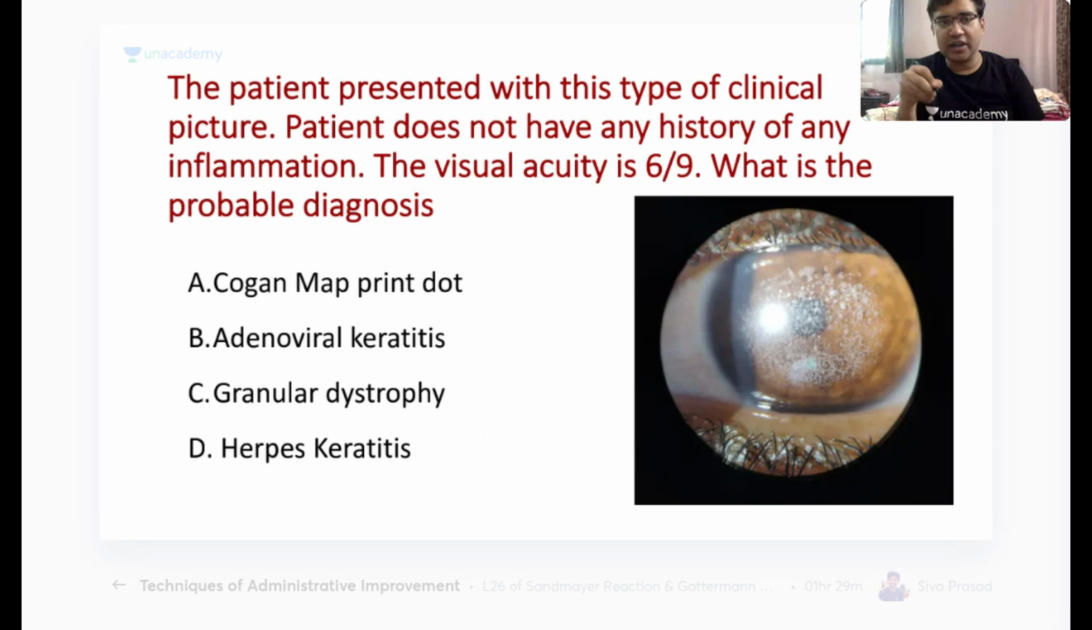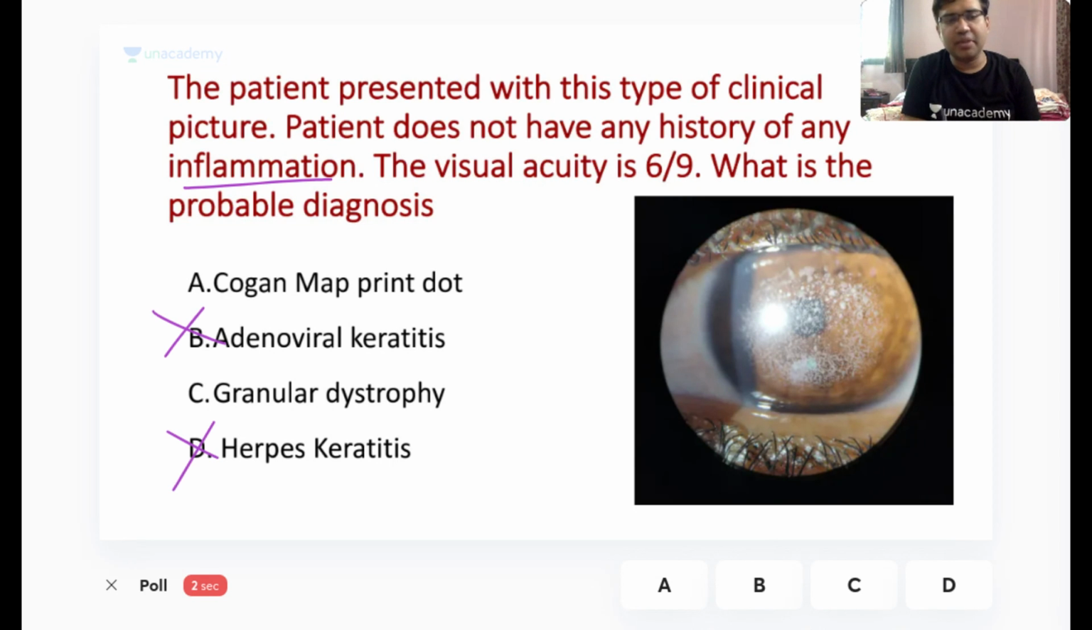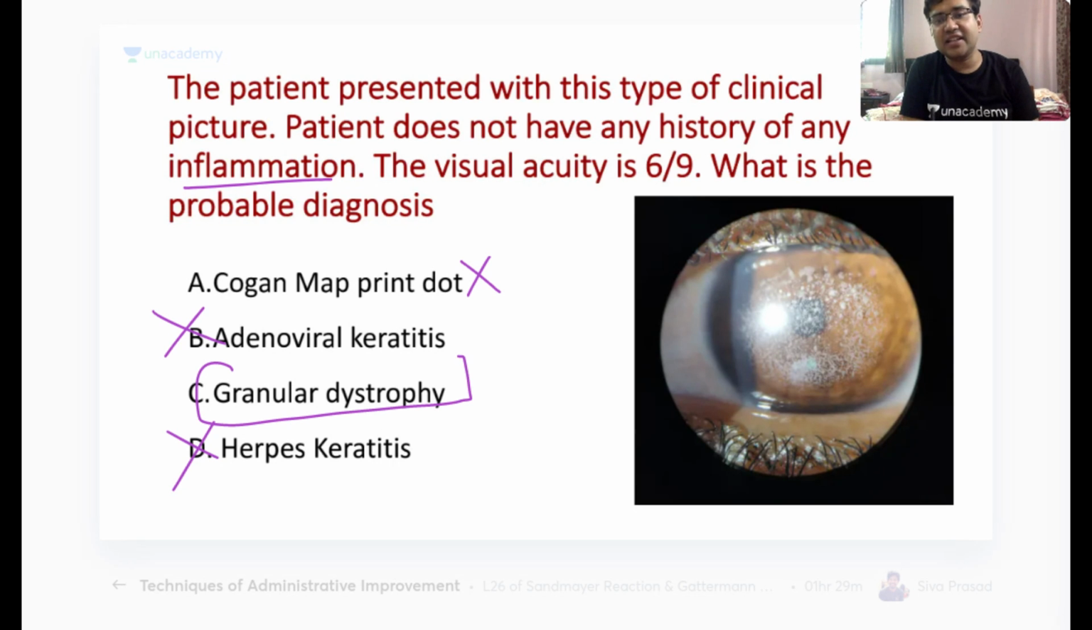Another question regarding the corneal dystrophy: the patient presented with this type of clinical picture. Patient does not have any history of any inflammation. The visual acuity is 6/9. What is your probable diagnosis? I want the answer within 15 seconds. So you have seen that whenever you see a clinical based question, you look for the hints that are given. The patient does not have any history of inflammation, so option B and option D are gone. Now we have Cogan's map-dot dystrophy, which is an epithelial dystrophy. You are not seeing any epithelial defect here, so that is also gone. So the answer here is granular dystrophy. Very, very common.